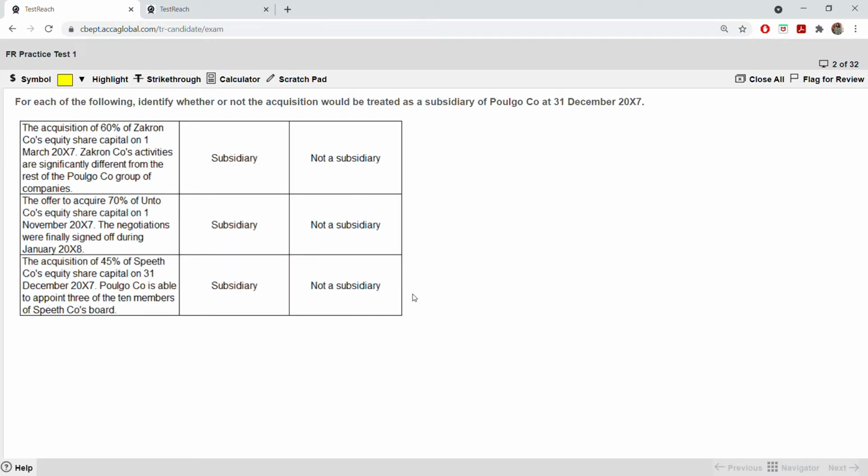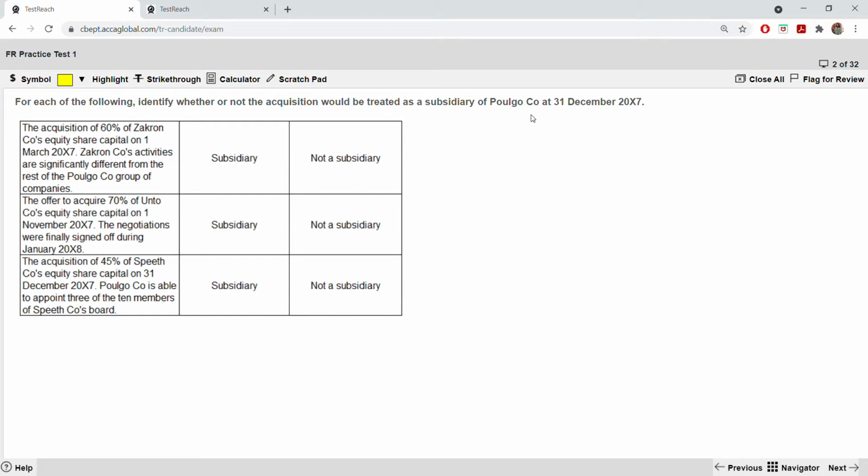Next, for each of the following, identify whether or not the acquisition would be treated as a subsidiary of Polygon Company at 31st December 2007. To know whether an acquisition would be treated as a subsidiary or not, you should know the features of a subsidiary. When a subsidiary will be recognized, you have to know this. Then only you will be able to understand which one of these will not be treated as a subsidiary.